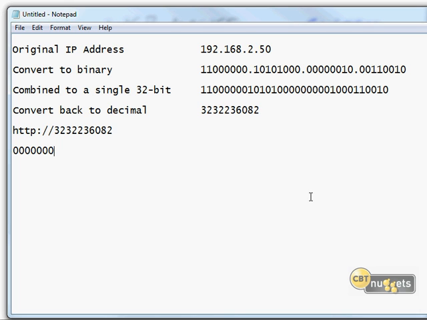So let's just do that another way. If I were to see something like this, what would that mean in decimal? Well, that would be a 128 because only the first binary bit is turned on. So you have to know a little bit about doing that sort of thing.